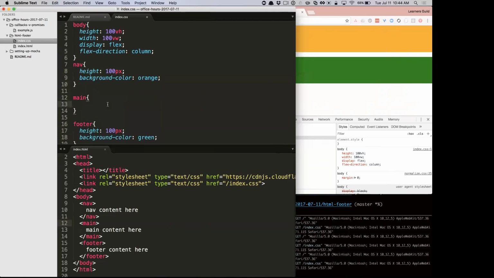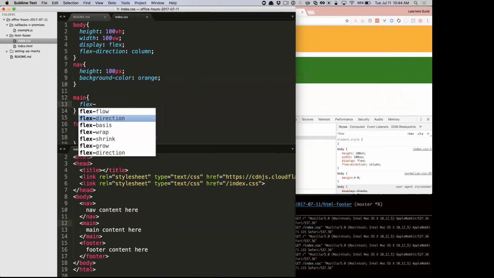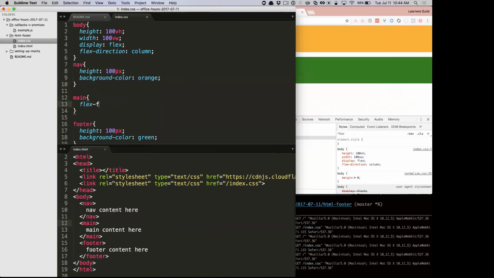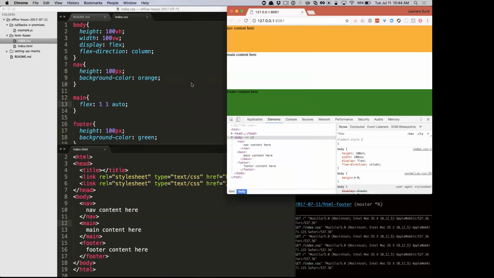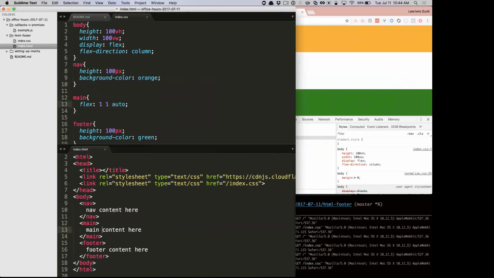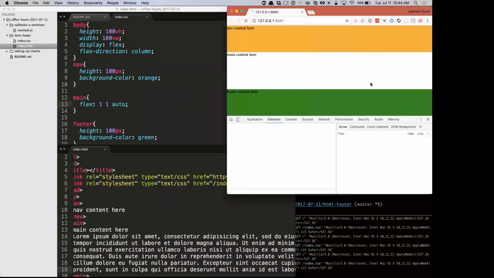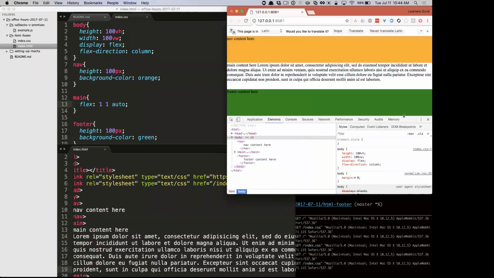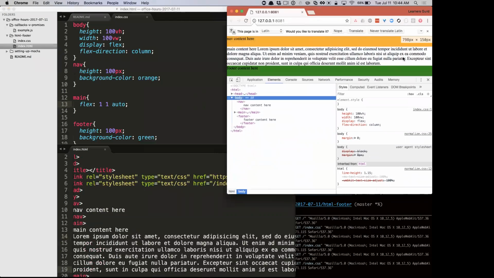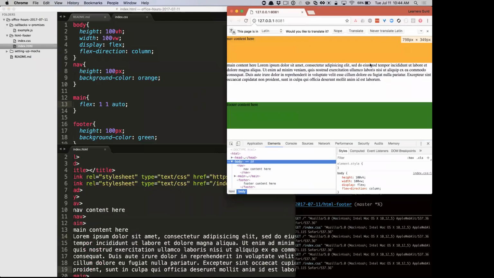And now how do we make the main content take up whatever's left? You just do flex grow. It's like flex grow and shrink, which is like 1 1 auto, something like that. There we go. So now, in order to illustrate this, I need some more content. So I'll just make some lorem ipsum here.